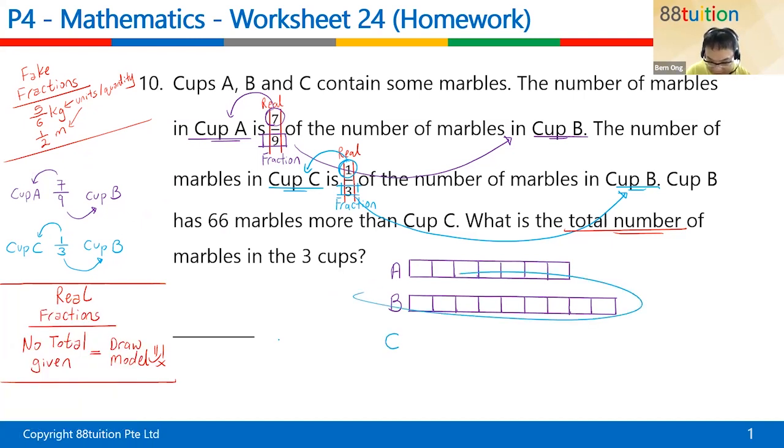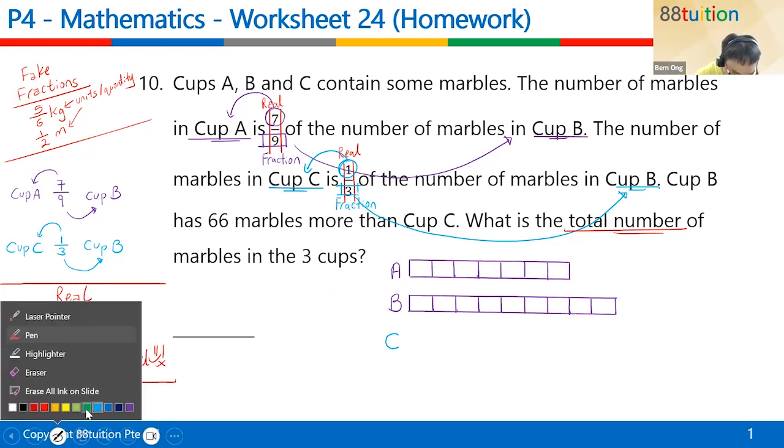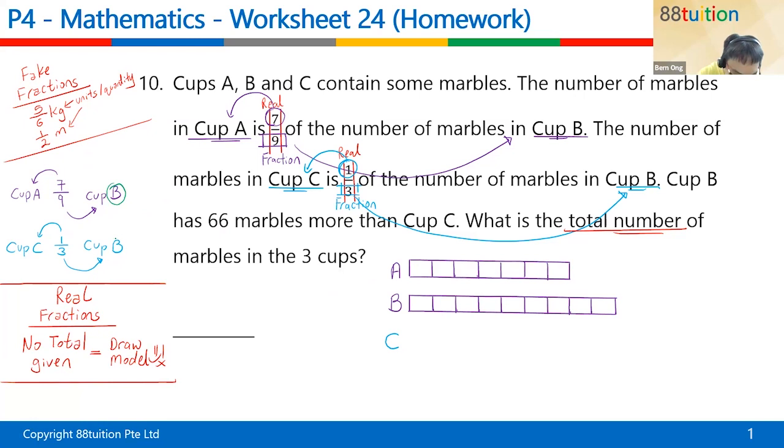Isn't B the same? So this and this is the same B. We call this repeated identity. In future, you will learn this term. Repeated identity means they are the same person. If they are the same person, what must happen? They must be of the same size, right? So B and B must be of the same size.